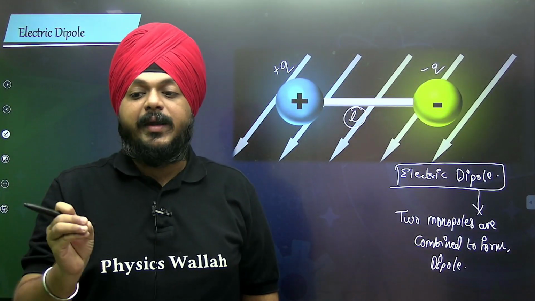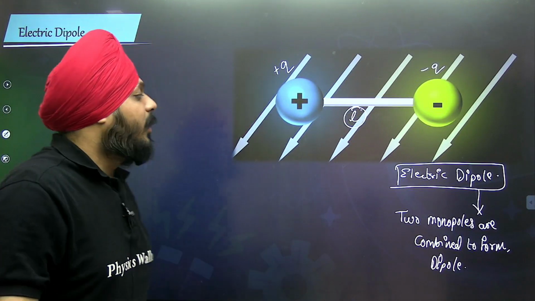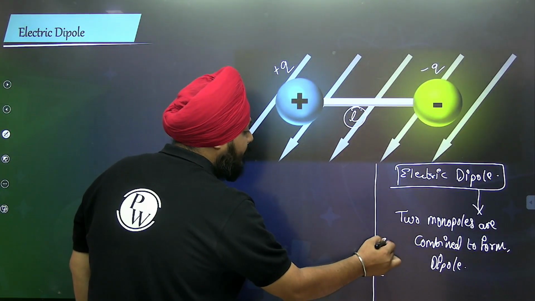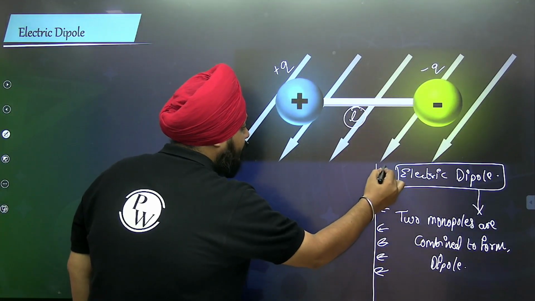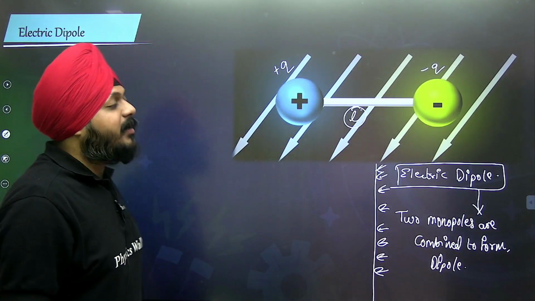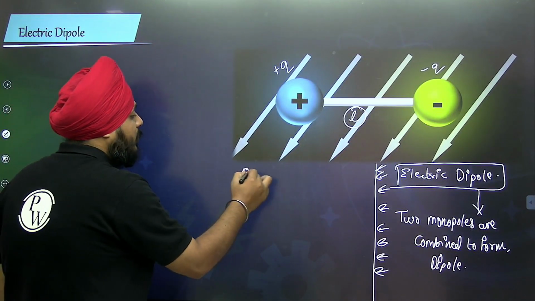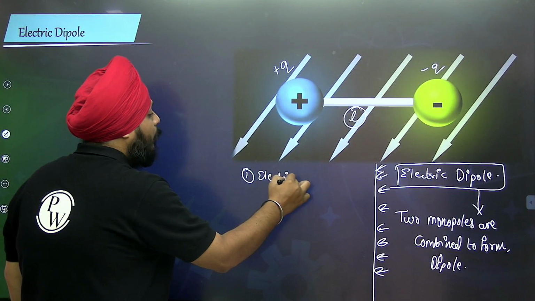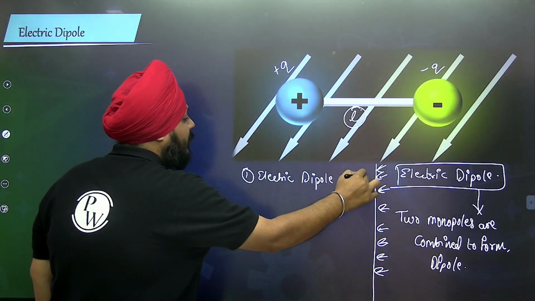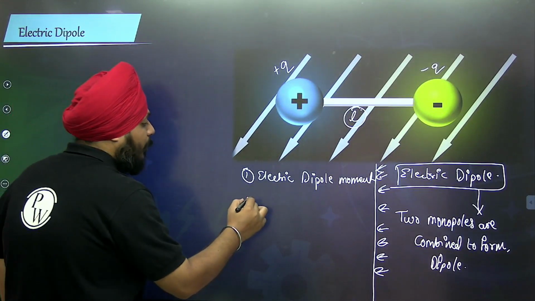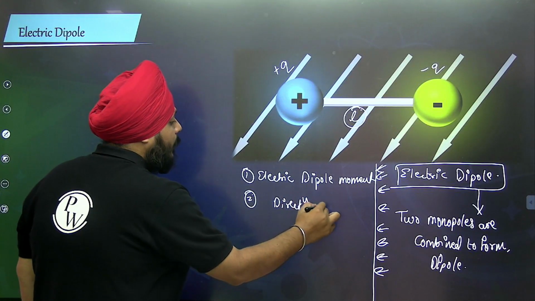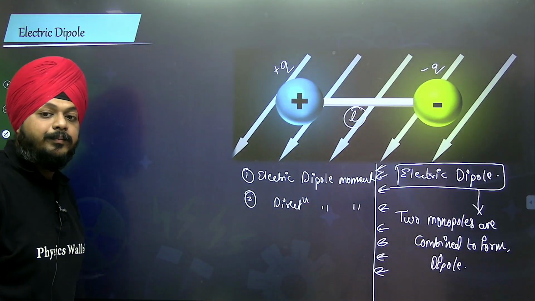Now with this electric dipole, some noteworthy points are associated: first, the electric dipole moment, which we are going to discuss in a few minutes, and the direction of the dipole moment.